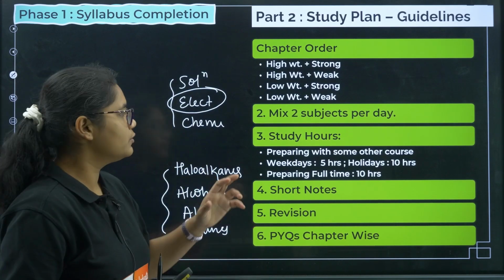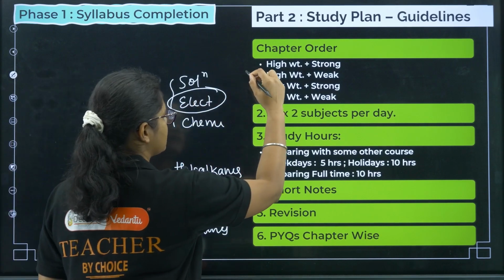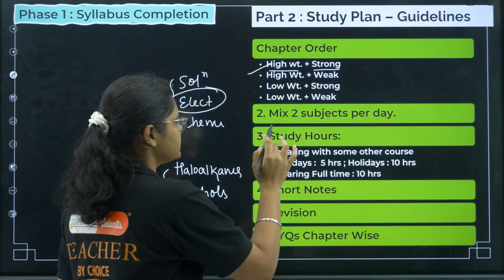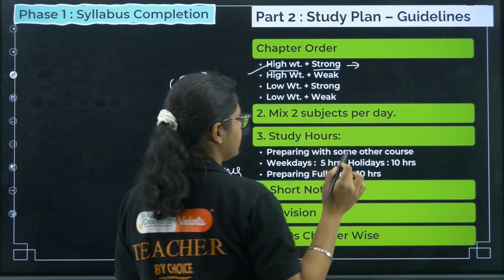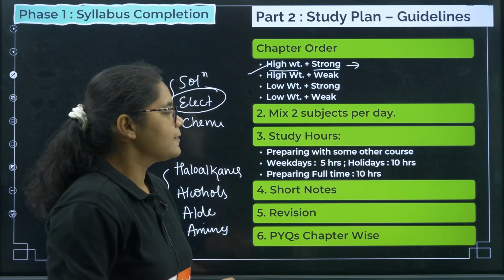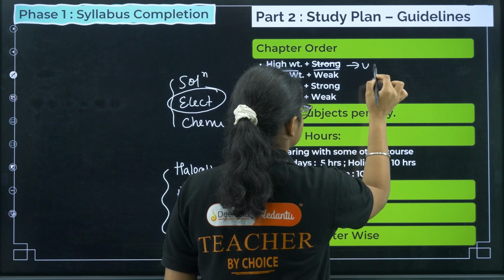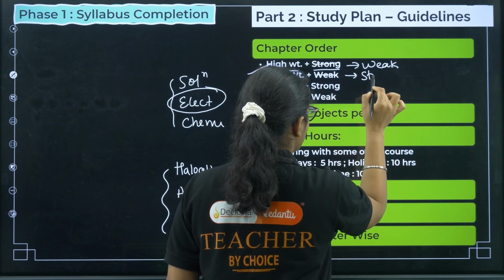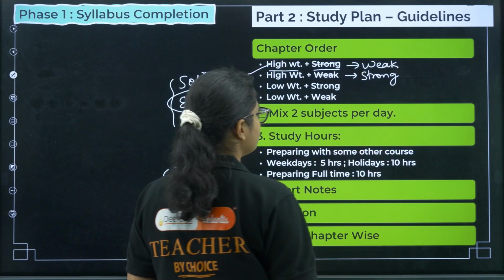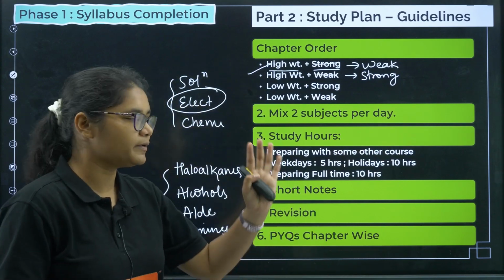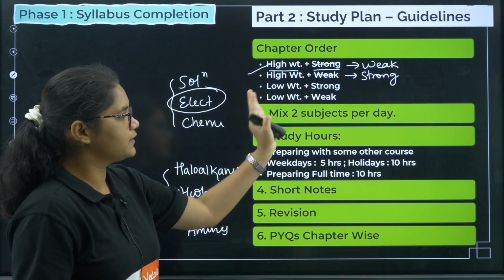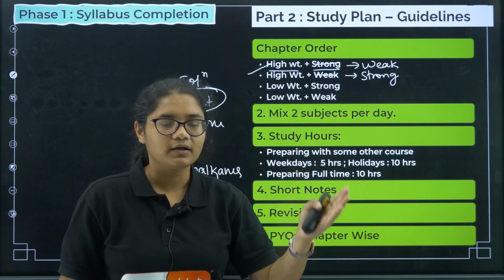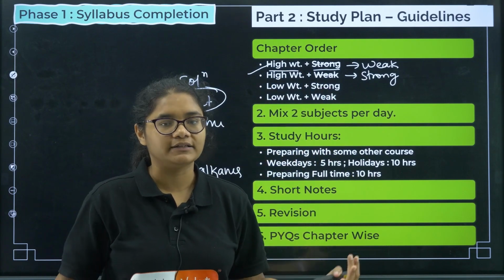So what you need to do is write in front of each whether it is high weightage and your strong or weak subject. Sorry, here once again, this is weak. First you need to complete high weightage and weak topics, then high weightage and strong topics, then low weightage and strong, and then low weightage and weak. This is very important. You need to make the order in which you will complete the chapters.